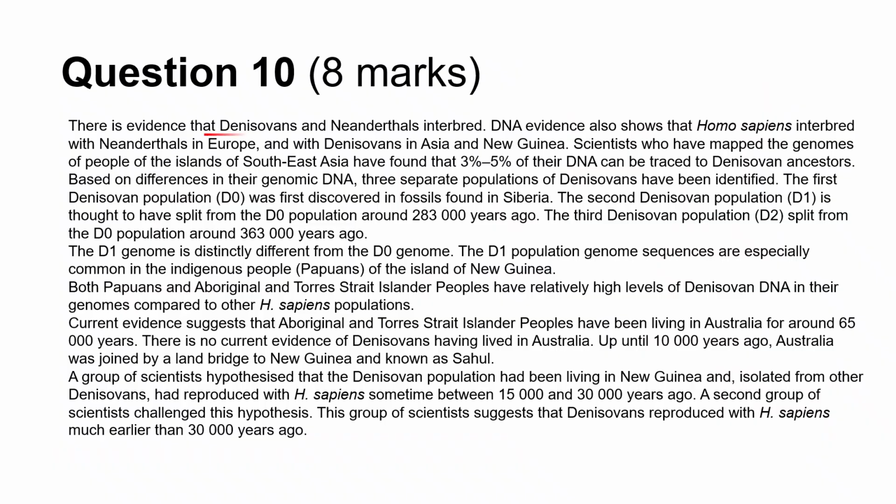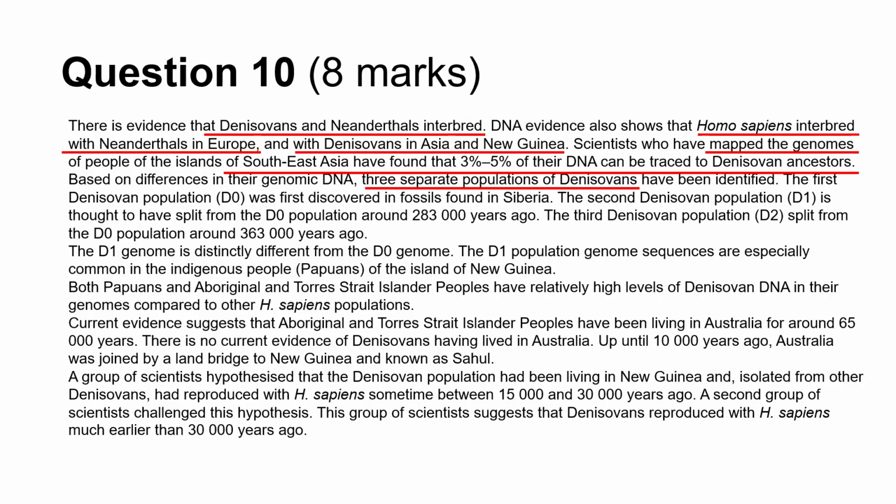There is evidence that Denisovans and Neanderthals interbred. DNA evidence also shows that Homo sapiens interbred with Neanderthals in Europe, and with Denisovans in Asia and New Guinea. Scientists who have mapped the genomes of people of the islands of Southeast Asia have found that 3% to 5% of their DNA can be traced to Denisovan ancestors. Based on differences in their genomic DNA, 3 separate populations of Denisovans have been identified.